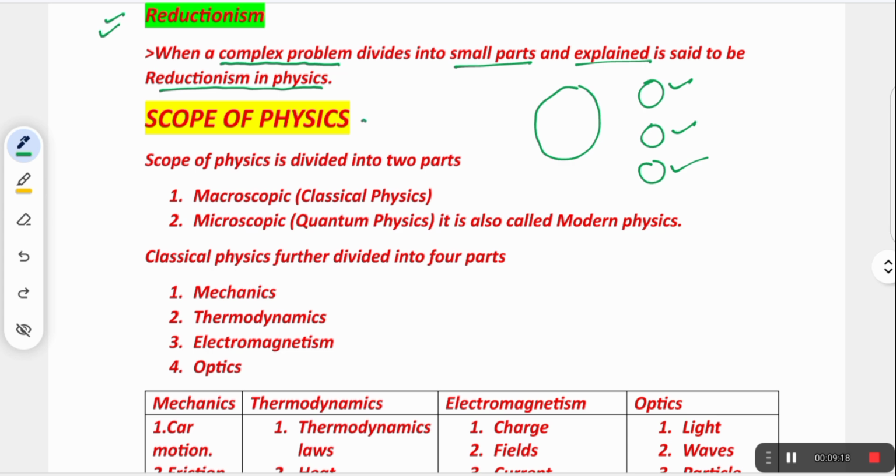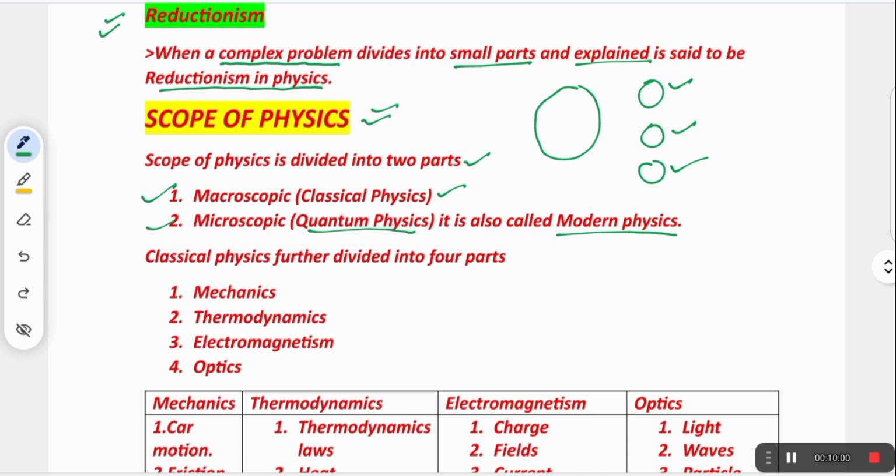Now the second topic is the scope of physics. What is exactly the scope of physics? The scope of physics is divided into 2 parts. First one is macroscopic, that is classical physics. And the next one is microscopic, that is called quantum physics. But in 11th, we will not discuss quantum physics. In 12th class, we will discuss it, but only a little bit, not explained completely. It is also called modern physics. Remember, this physics is also called modern physics.